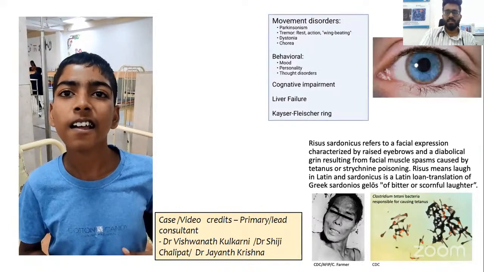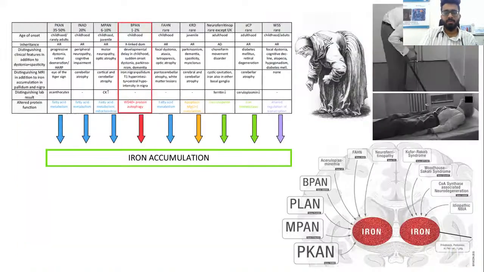So Wilson's disease can present with a range of manifestations, ranging from movement disorder to behavioral problems. This child had both behavioral and movement disorder. This child also had KF ring positive, and this child did not have any liver involvement. So this was a genetically proven case of Wilson's disease.